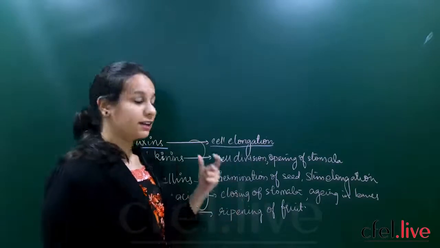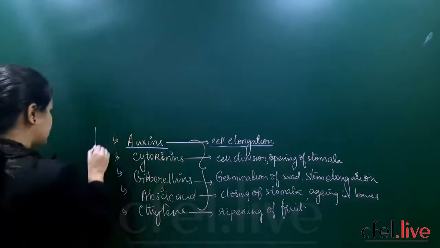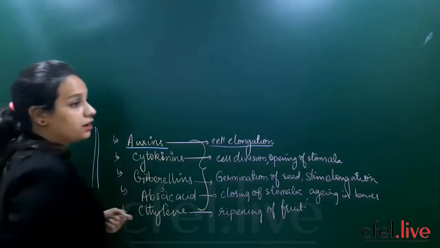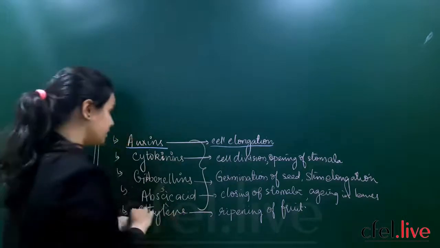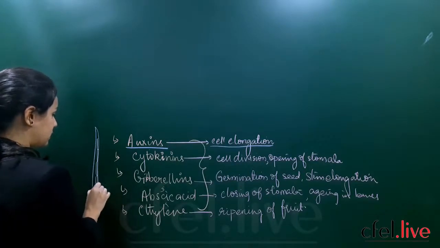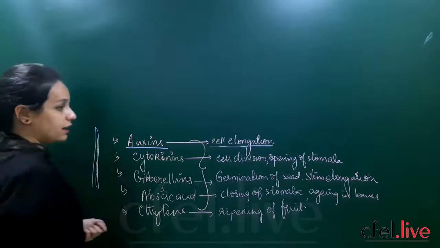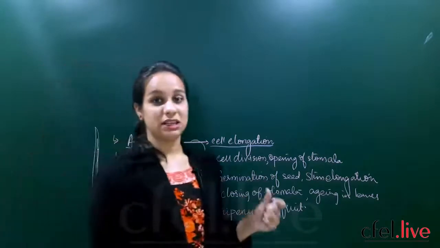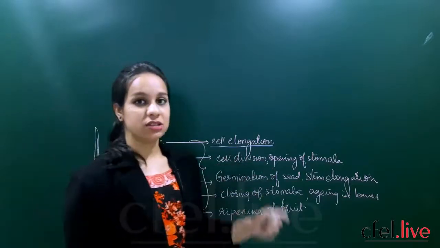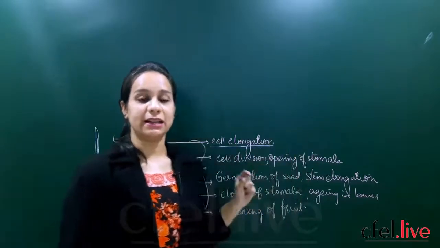The height and length of the stem always grows laterally up. How? Because auxins secreted inside the plant body help in cell elongation in the stem, so the length of the plant will grow.